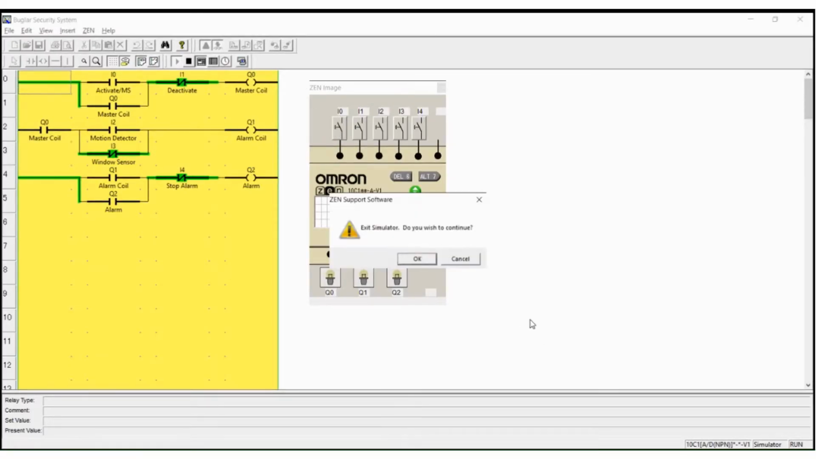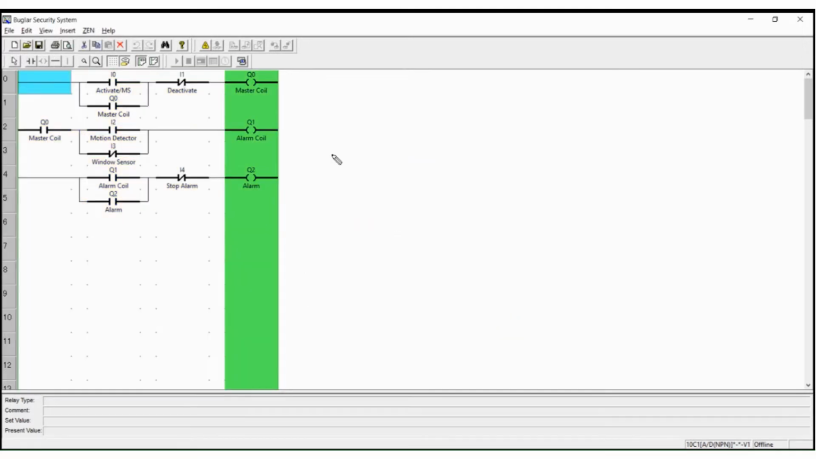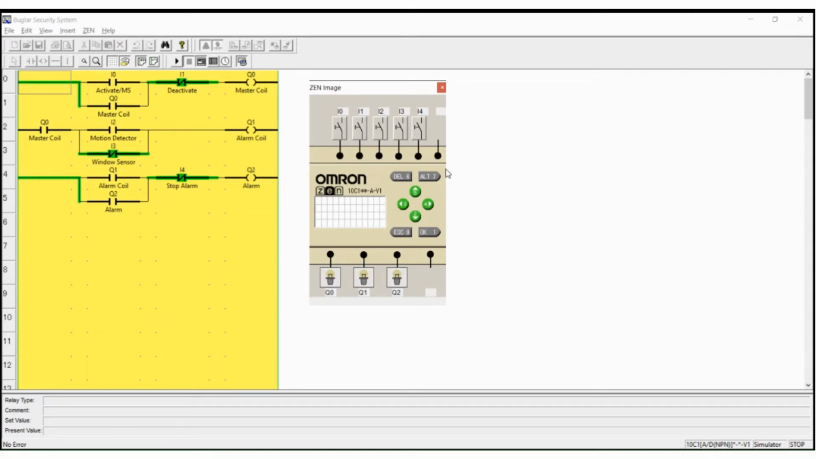So for this problem, here is our goal: a circuit that when simulated will allow the alarm system to be activated. Just click on the play button and let's try to activate our system. Upon pressing I0, as you can see, Q0 to Q2 are activated as well, and can only be stopped when I1 is pressed and I4 is also pressed.